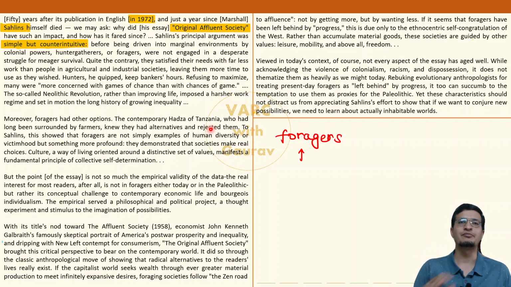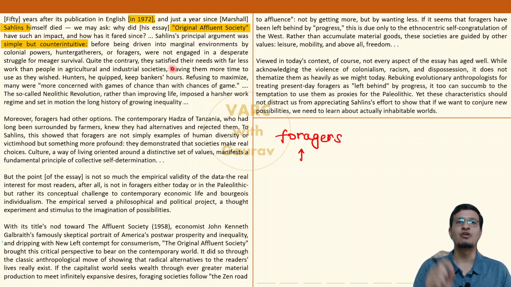But Sahlins has a completely different view. He says ऐसा है ही नहीं. He says that these guys are perhaps living the good life. The good life. What? They satisfied their needs with far less work than people in agriculture and industrial societies. मतलब actual गधे कौन हैं? हमारी civilization के. हम लोग गधे हैं. And when I say गधे, I don't mean stupid.